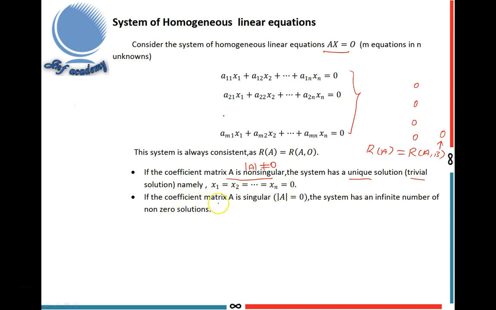The second one is if the coefficient matrix is singular, that means determinant A equal to 0. So rank of A is less than n. The system has an infinite number of non-zero solutions, non-trivial solutions. Rank of A and rank of A comma 0 is always equal, so it is consistent. And determinant A equal to 0 means rank of A is less than n. So less than n says the system has an infinite number of non-zero solutions. Non-zero means non-trivial solutions. This is the system of homogeneous linear equations.